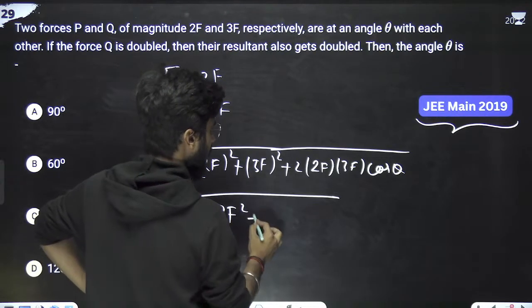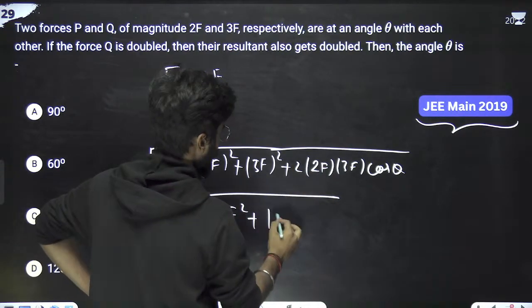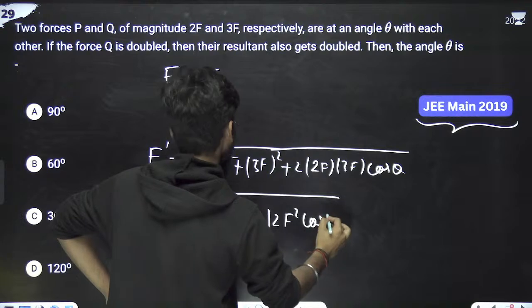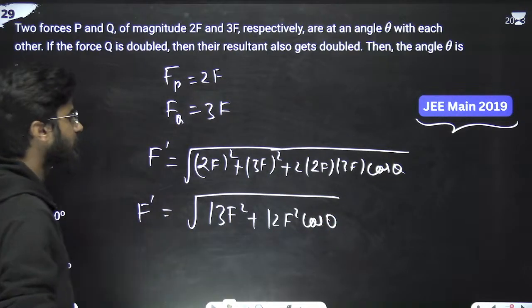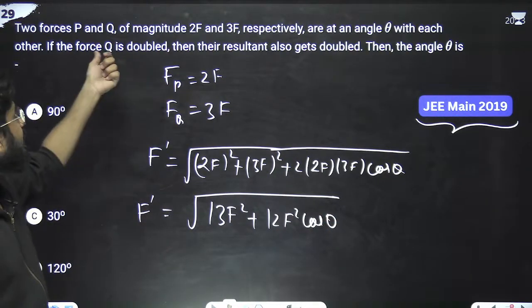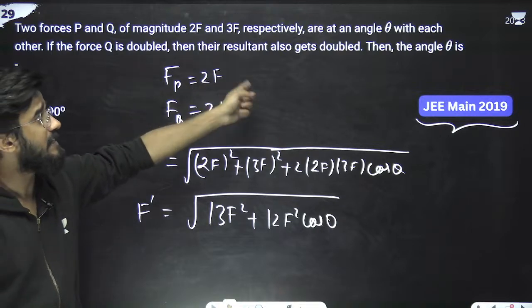9 plus 4, 13. Okay, plus 3 to the 6, 2s are 12. 12 F square cos theta, that is equal to F dash. Now it is saying that the force Q is doubled, then the resultant also gets doubled.